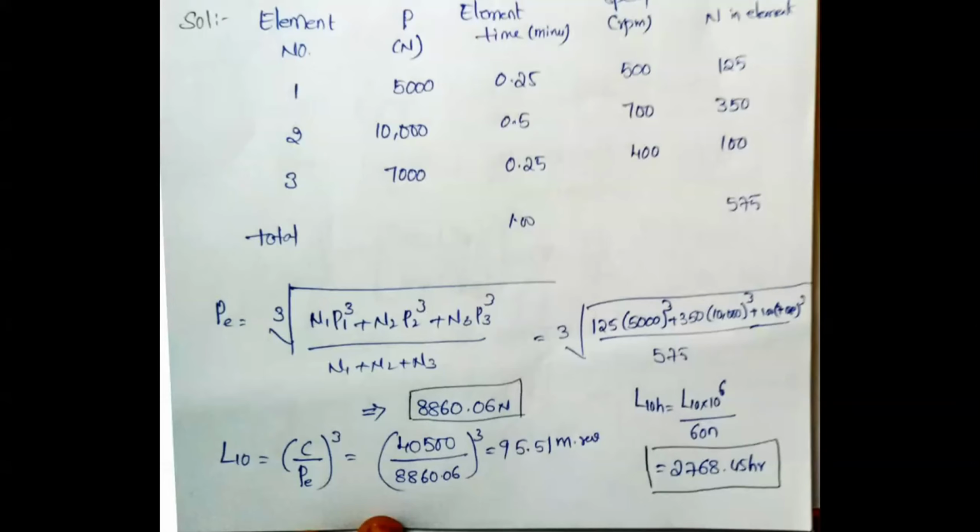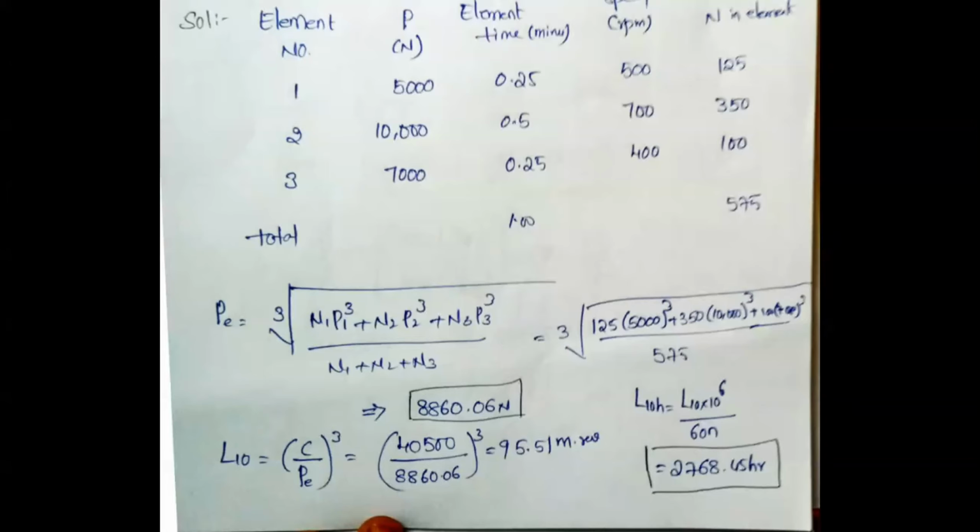P is the equivalent load we are calculating. N1, N2, N3 is the total number of revolutions, that is 575. I substitute in the given relation and you will get 8860.06 newtons. Now you will calculate the life of a bearing.